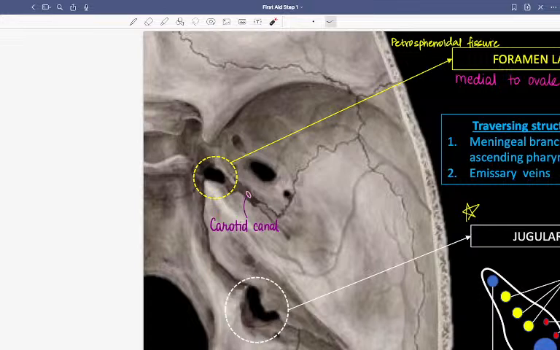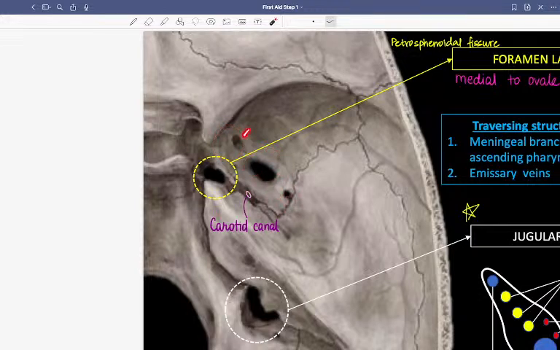And see, this is the greater wing of sphenoid, with ROS. S is the smallest, spinosum, obviously. If we can identify spinosum, closest to spinosum is going to be O, and then R, that is rotundum.